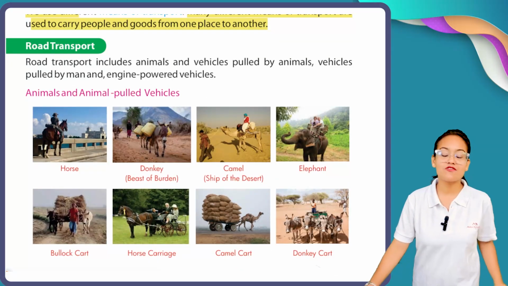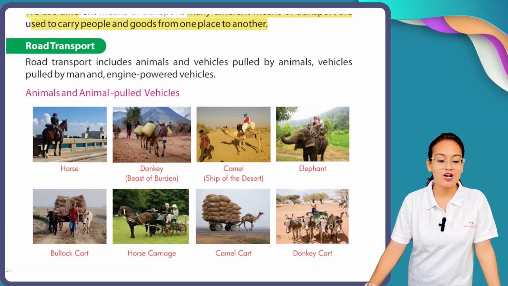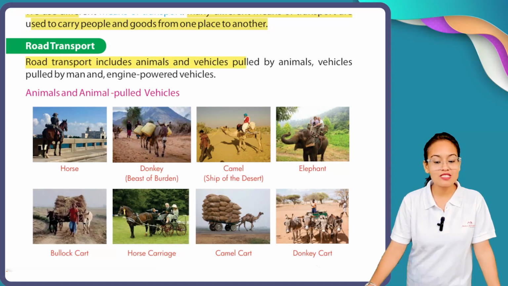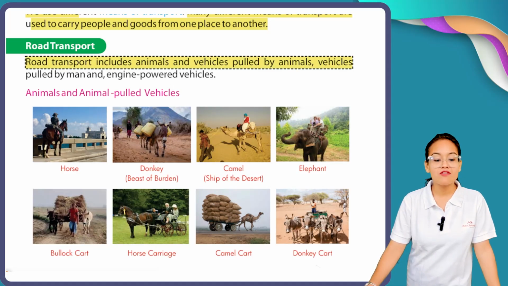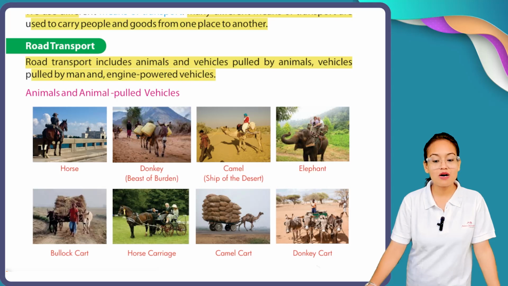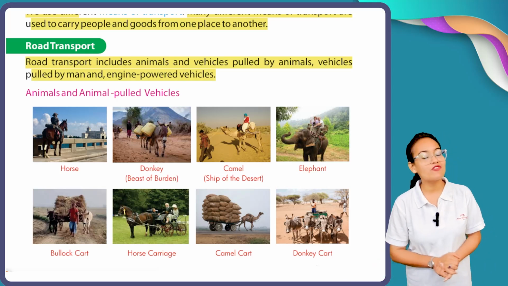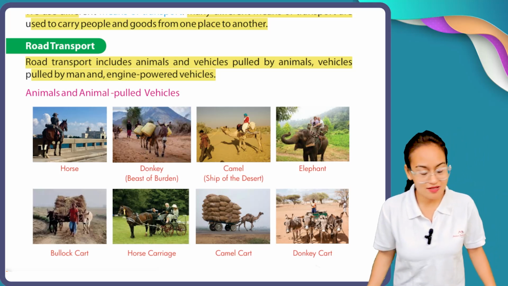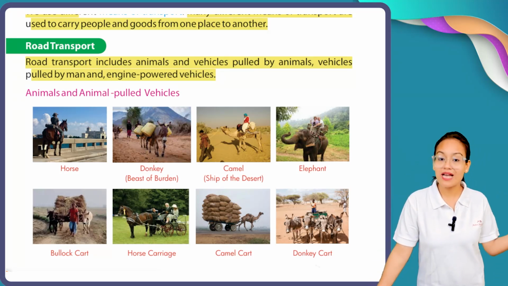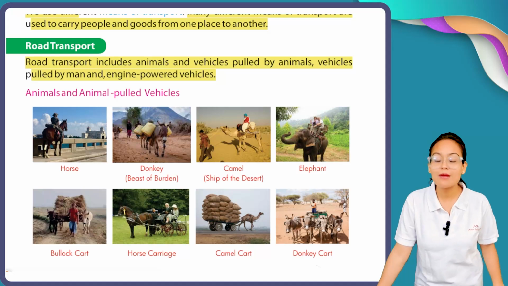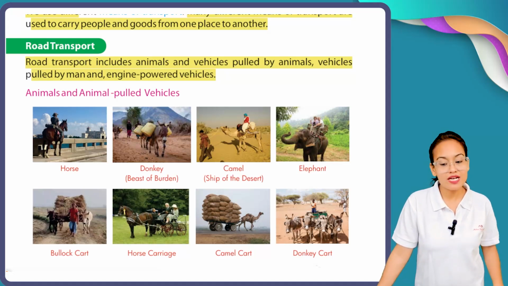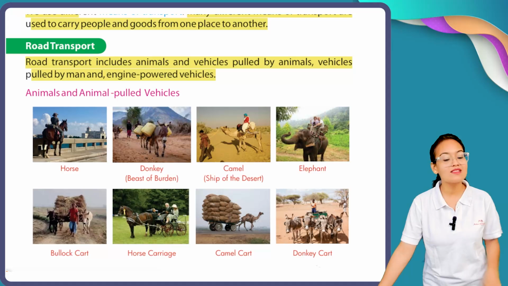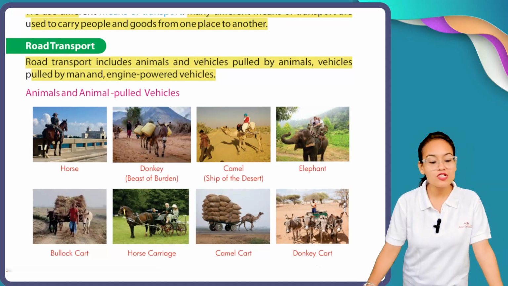The first means of transport is road transport. Road transport includes animals and vehicles pulled by animals, vehicles pulled by man, and engine powered vehicles. Now what type of vehicles are considered road transport? Like animals who carry vehicles, machine vehicles, vehicles pulled by man, all these are considered road transport.